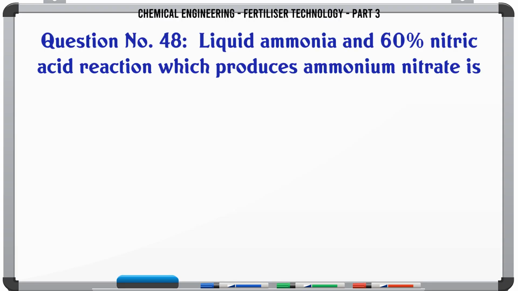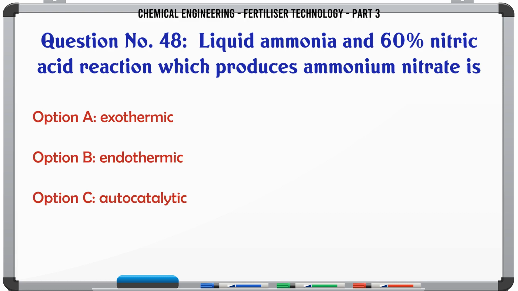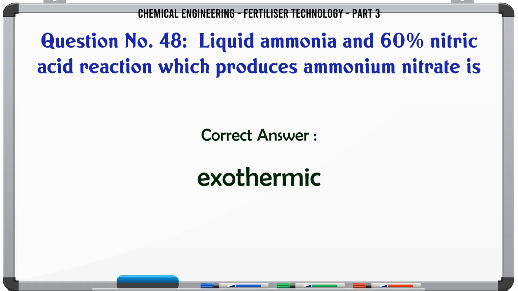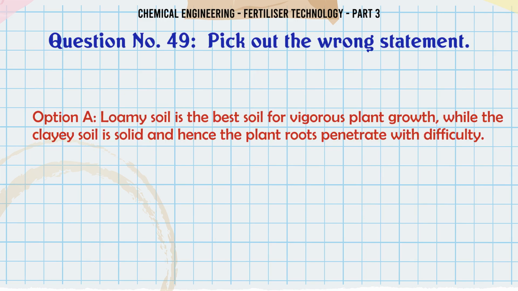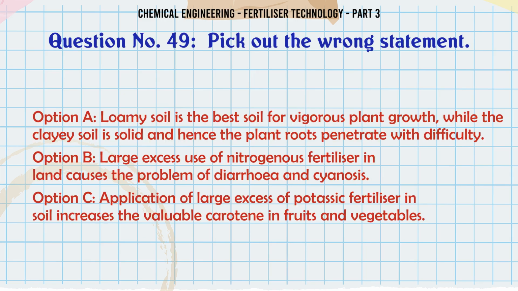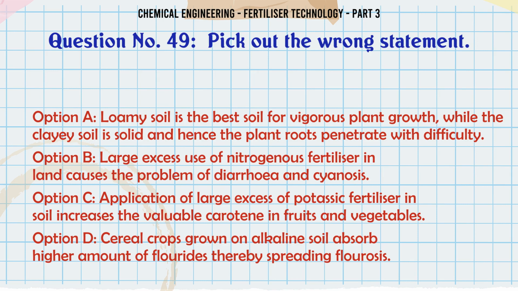Liquid ammonia and 60% nitric acid reaction which produces ammonium nitrate is A. exothermic, B. endothermic, C. autocatalytic, D. none of these. The correct answer is exothermic. Pick out the wrong statement. A. Loamy soil is the best soil for vigorous plant growth while the clayey soil is solid and hence the plant roots penetrate with difficulty.